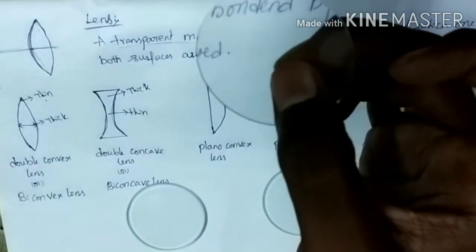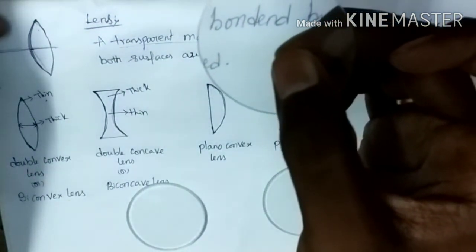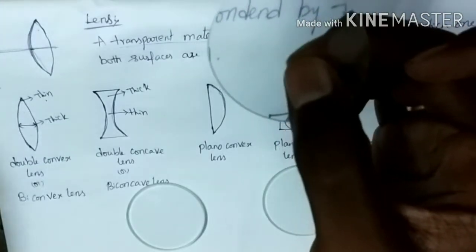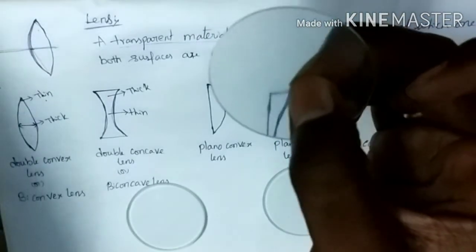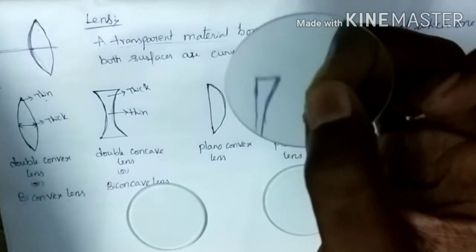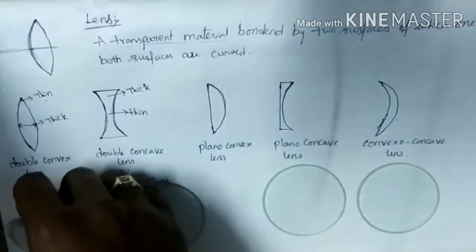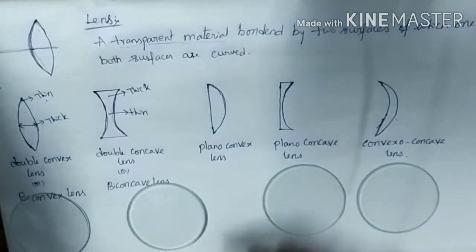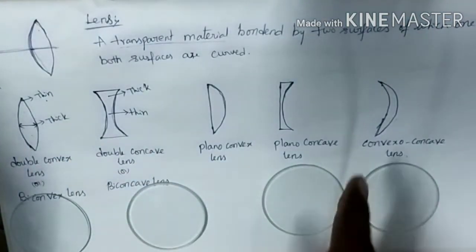And also we have to learn the terminology in the lenses. Now let us learn the terminology used in the case of lenses.